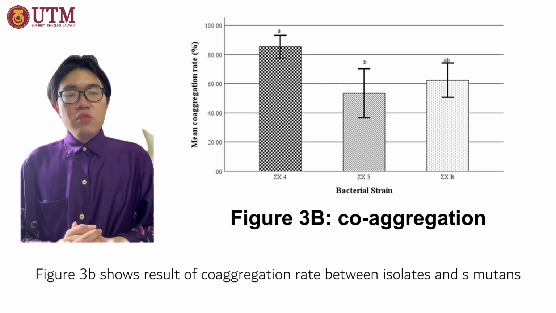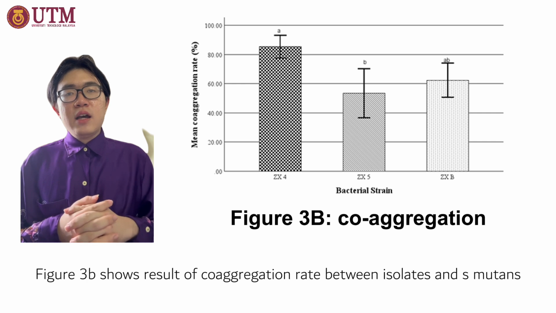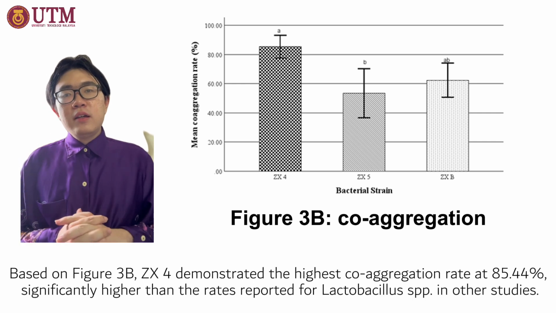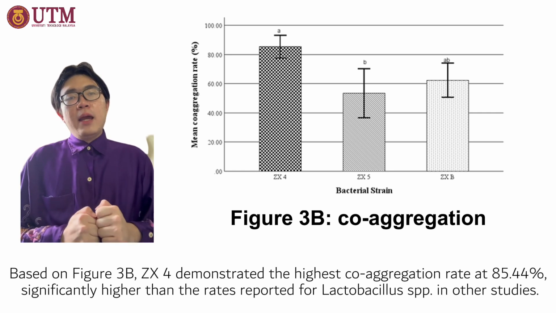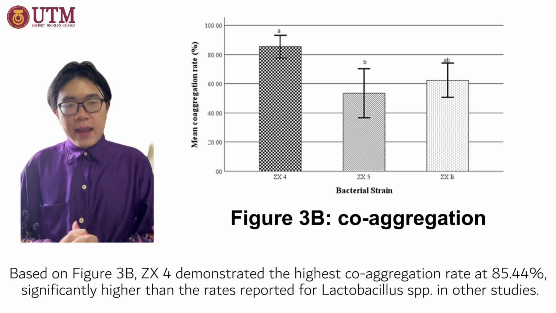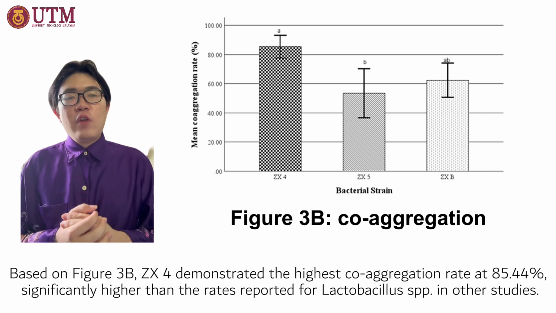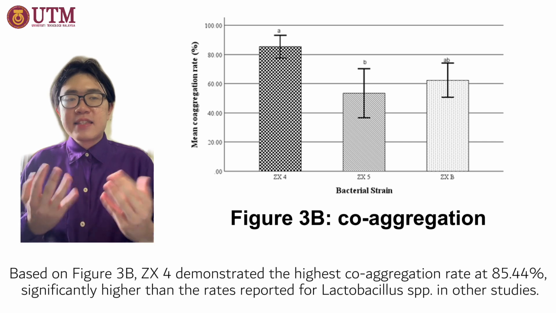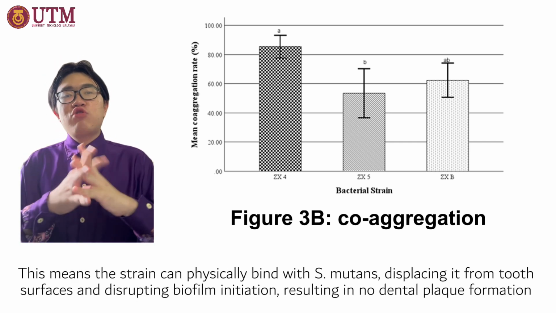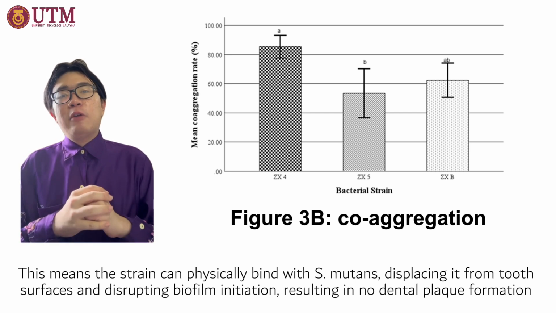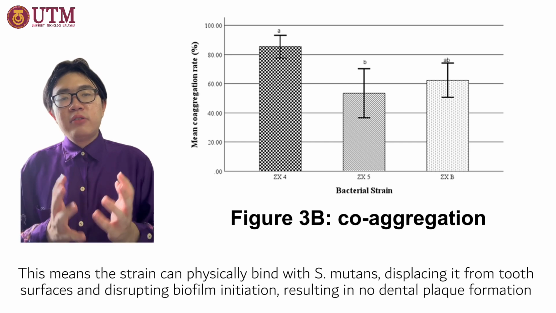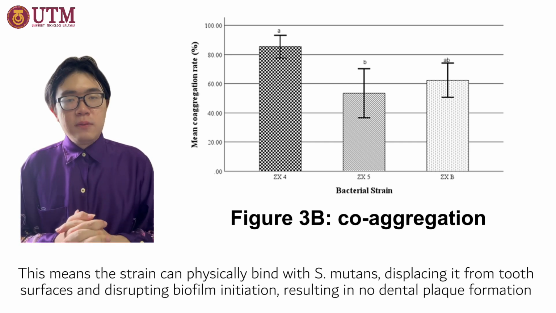Figure 2b shows the co-aggregation rate between the isolates and Streptococcus mutans. Based on the figure shown, ZX4 demonstrated the highest co-aggregation rate at 85.44%, significantly higher than the rates reported for Lactobacillus species in other studies. This means that this strain can physically bind with Streptococcus mutans, displacing it from the tooth surface and disrupting biofilm initiation, resulting in no dental plaque formation.